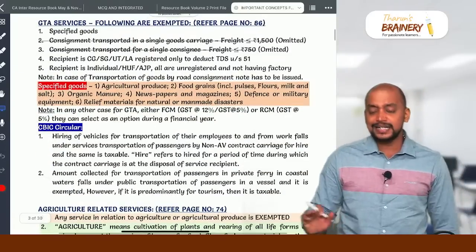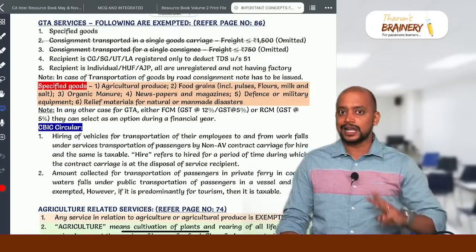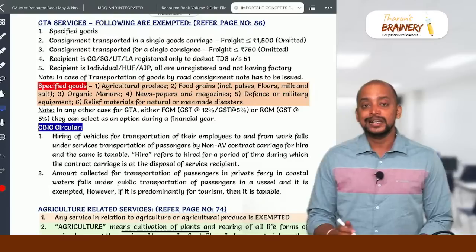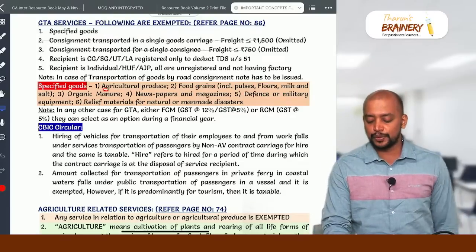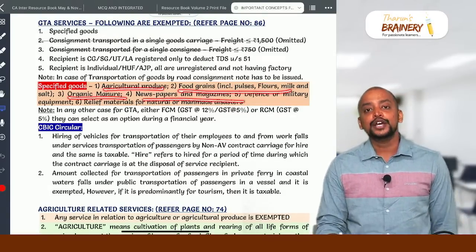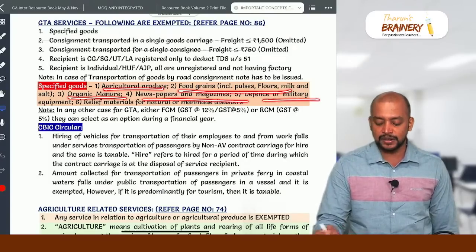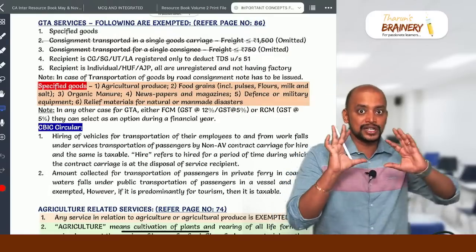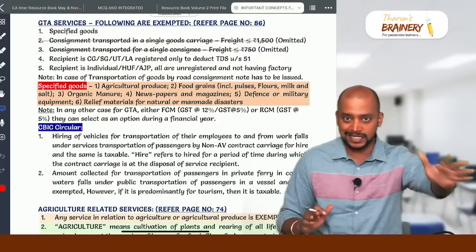Then GTA services, we have only 3 exemptions. So there are some specified goods. What are those specified goods? So 6 specified goods: agricultural produce, food grains including flours, pulses, milk and salt, organic manure, newspapers and magazines, defense or military equipment, relief material for natural or man-made disasters. So these are the specified goods transported by GTA, exempted.